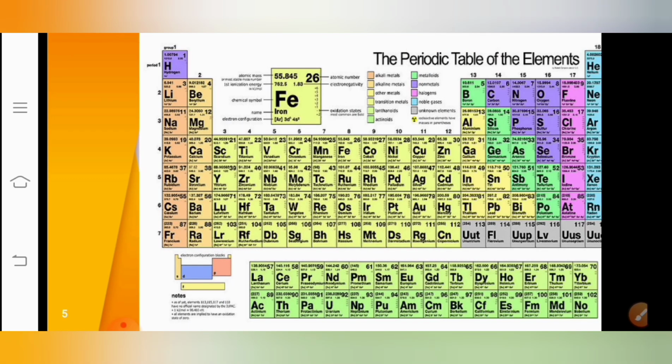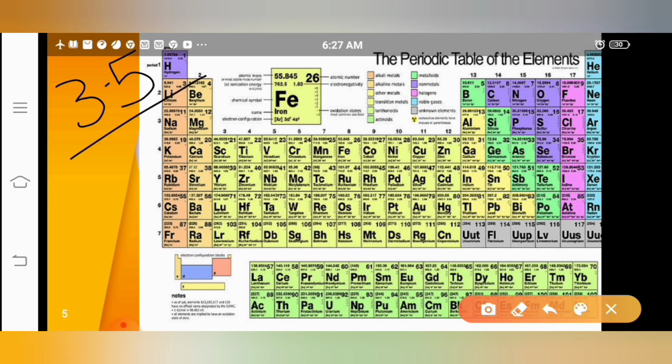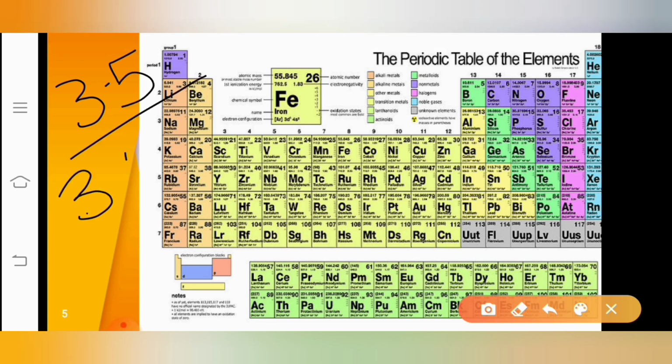He could not answer the question, can we place an element with the number, for example, 3.5 between 3 and 4? Can we place an element which has the atomic mass of 3.5 between 3 and 4?